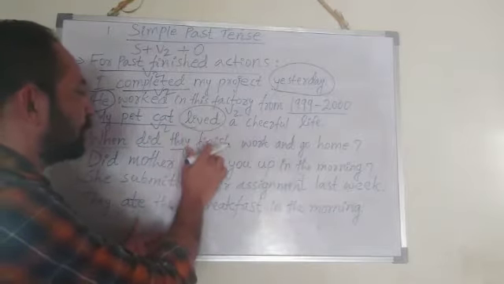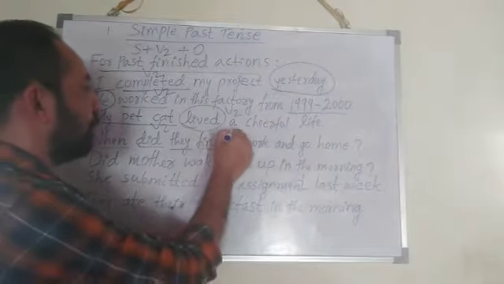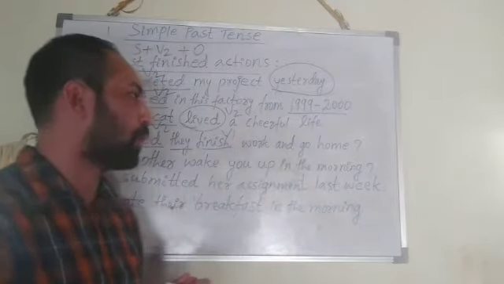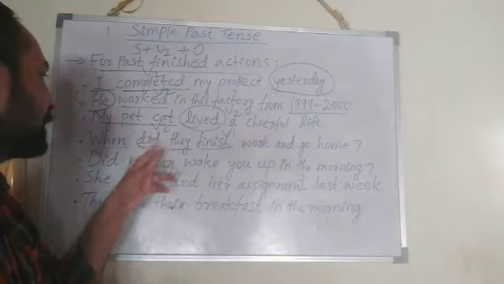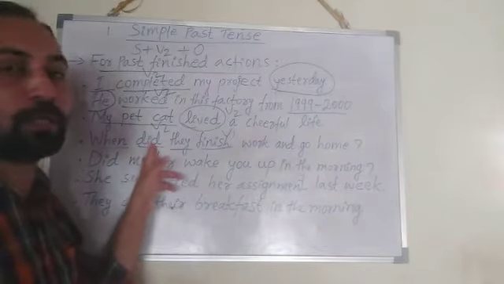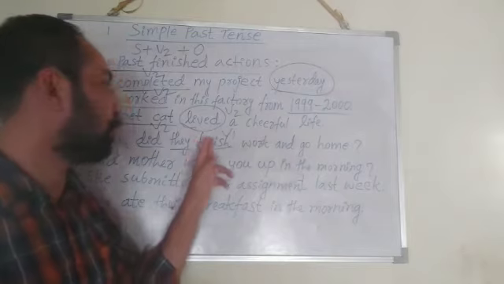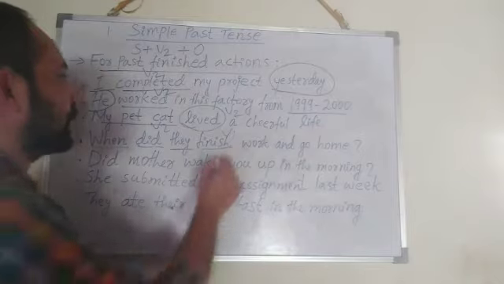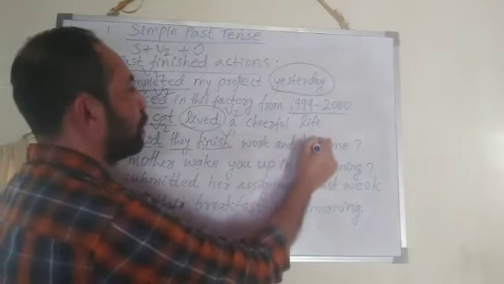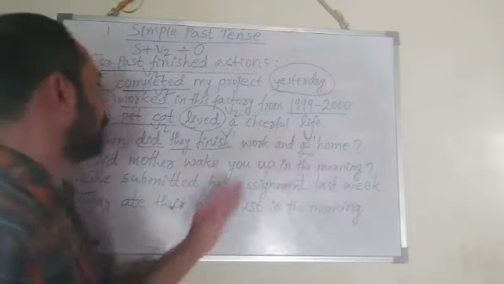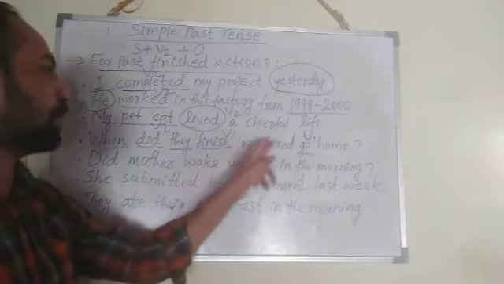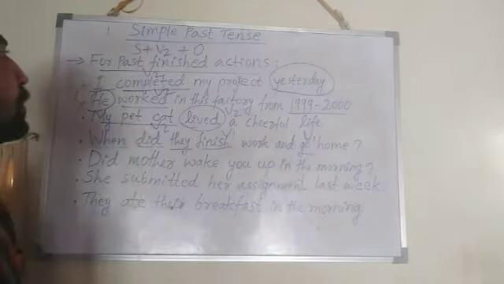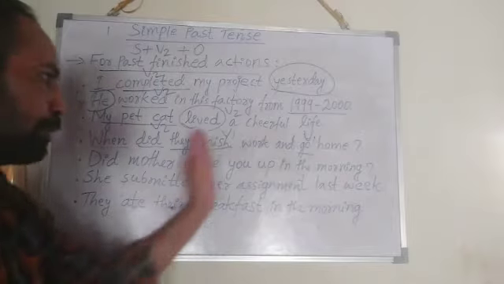the next verb should become V1 form. You cannot give the V2 or V3 form. That you have to remember. Wherever you see in the sentence V2 that is did, in that moment you have to give V1 or base form of the verb. Okay. Finish, that is V1. Go, that is also V1. Base form of the verb. When did they finish work and go home? So it is an example for what? Simple past tense, interrogative sentence.